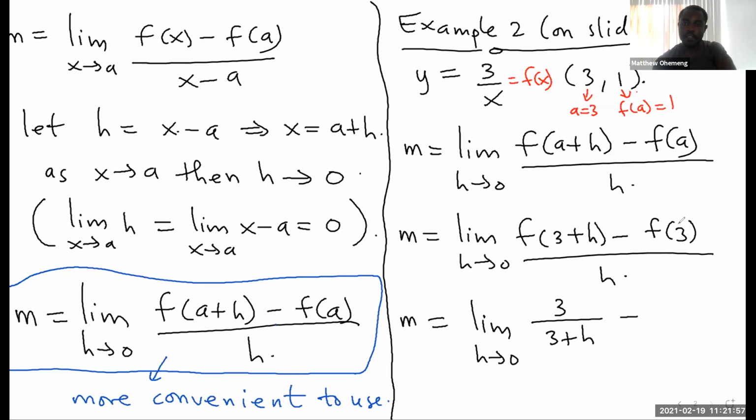And then minus, for f of 3, we just have 3 over 3, and then all over h. Are you okay up to this point? Any questions? Anybody needs time here?